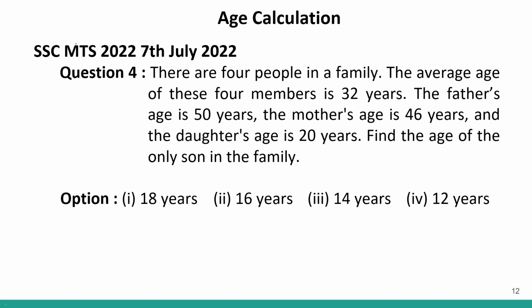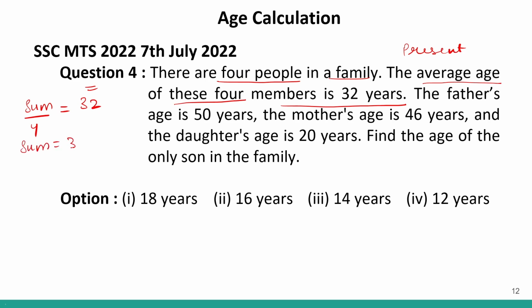Now, this is question number 4. 4 people are in a family. So the number of people in the family is given. The average age of these 4 members is 32 years. So that means at present, the present sum of the family will be 32 into 4, which is 128. This is the present age sum.